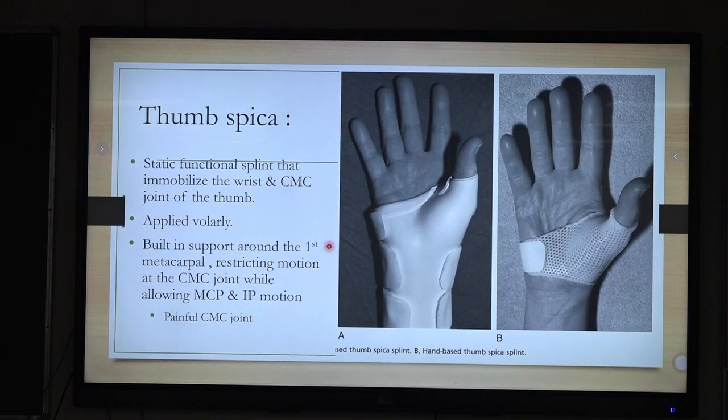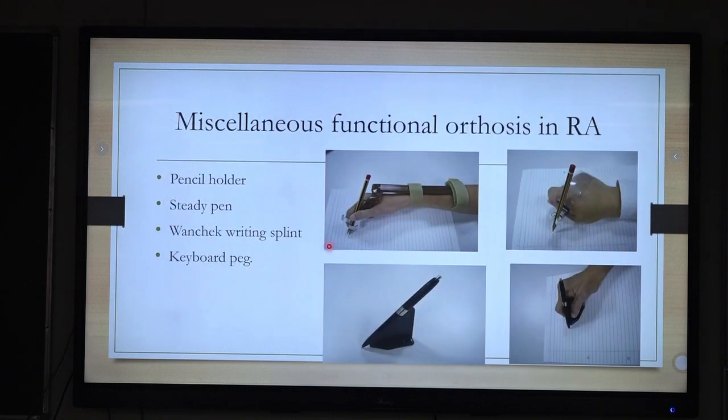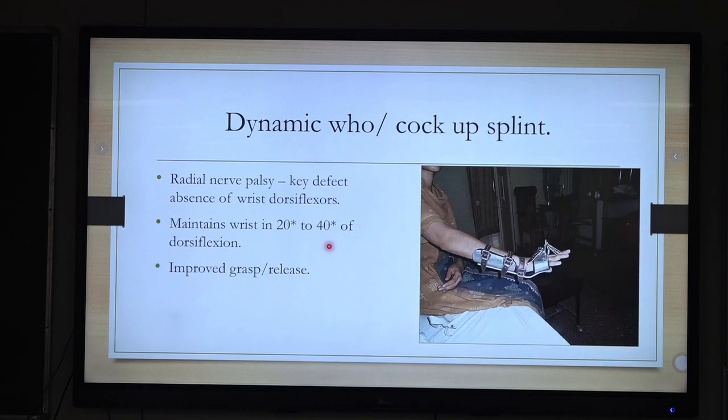Again, this thumb spica is given in common conditions, a painful CMC joint or de Quervain's. It has two designs: we can give a wrist or we can give a hand one. There are orthoses in RA. And lastly, this is a dynamic cock-up splint given in radial nerve palsy.